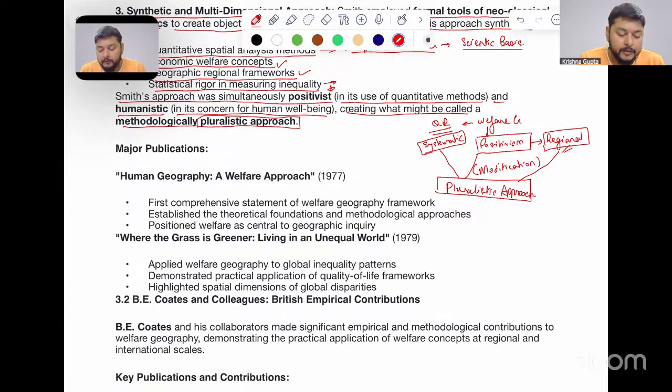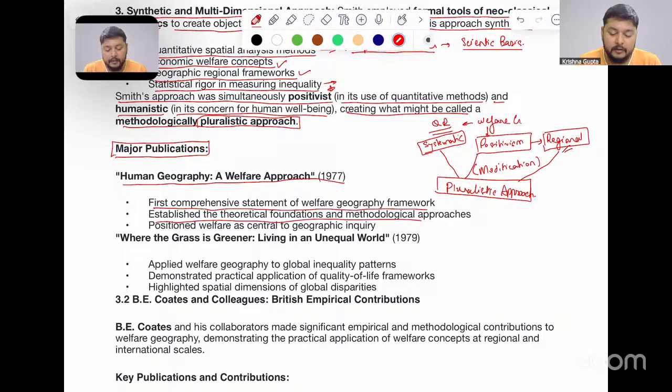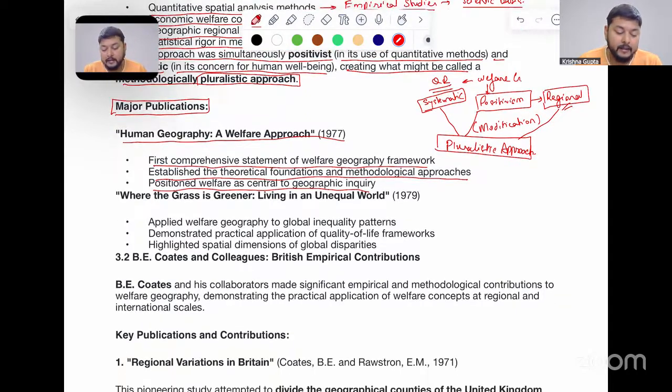Now moving forward, the major publications by D. M. Smith. First, Human Geography of Welfare Approach in 1977. It was the first comprehensive statement of the welfare geography framework, establishing the theoretical foundations and methodological approaches in human geography. It positioned welfare as central to geographic inquiry. So this was an important stance in the human geography of welfare approach.